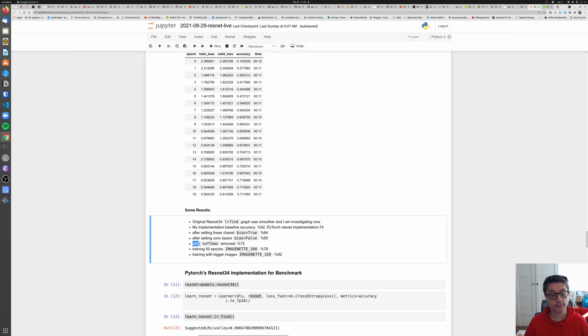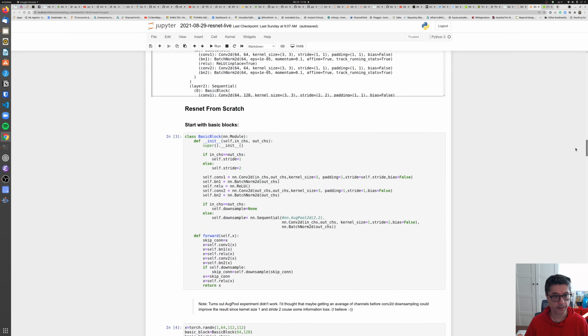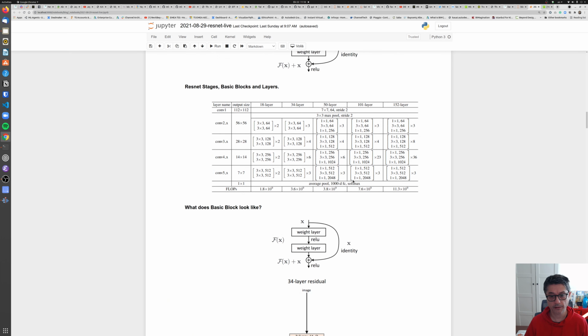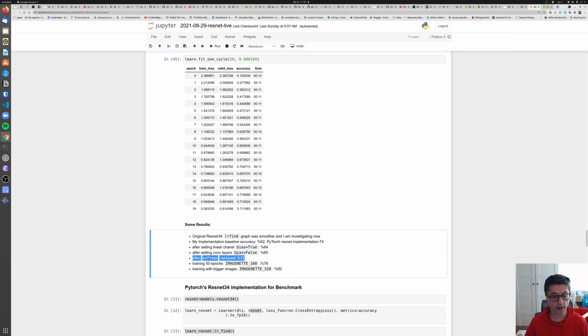And this part is a bit tricky because in the original paper, let's see here. Okay, there is a softmax at the end of the network, and I implemented that. But the result was 62%, so I removed it, and immediately the result became 72%, which is very close to the benchmark.